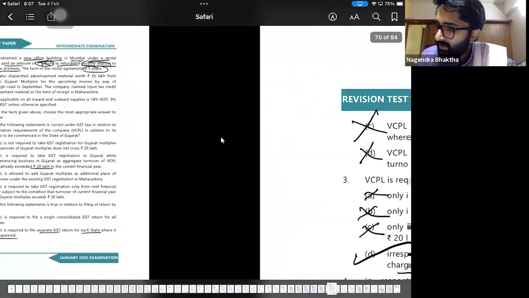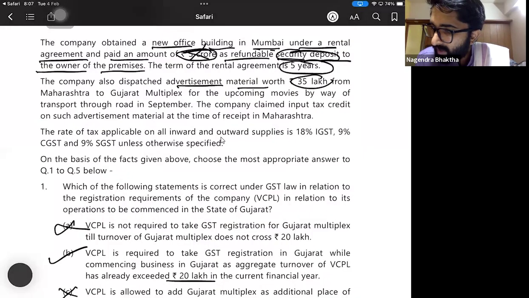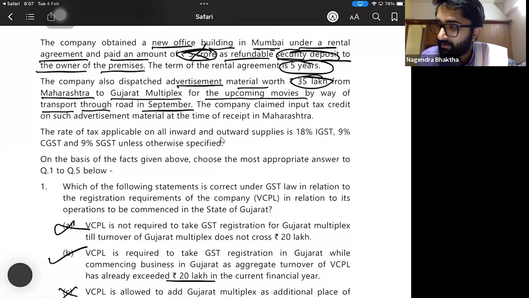The company has also dispatched advertisement material worth 35 lakhs from Maharashtra to Gujarat multiplex for upcoming movies by way of transport through road in September. The company claimed input tax on such advertisement material at the time of receipt in Maharashtra.